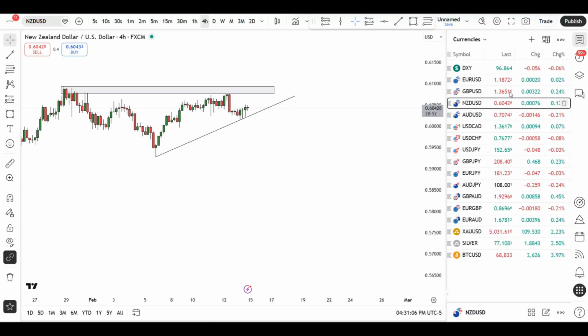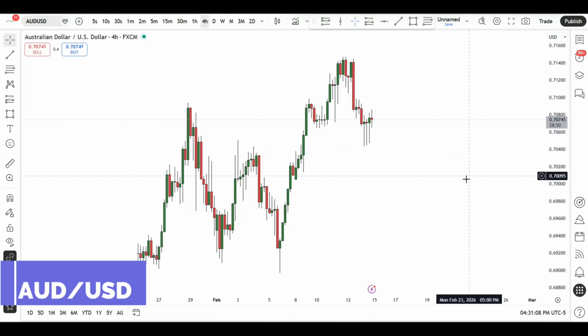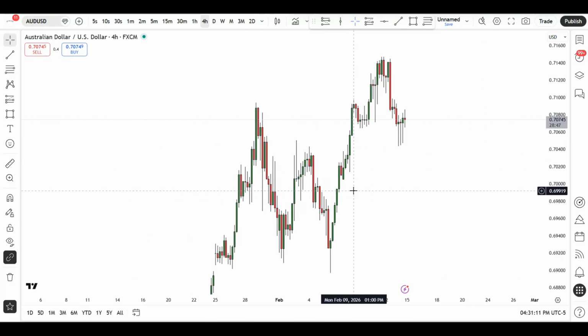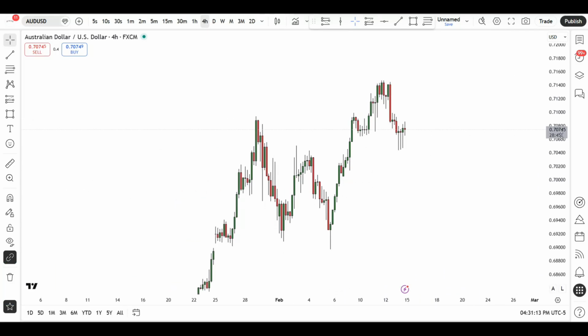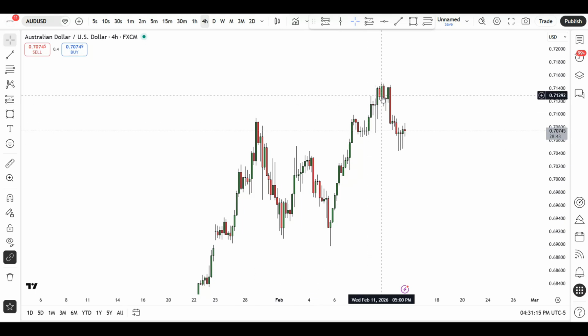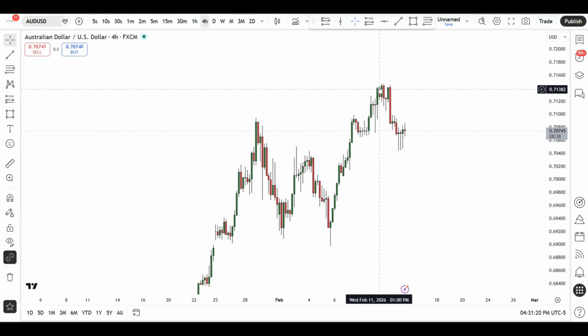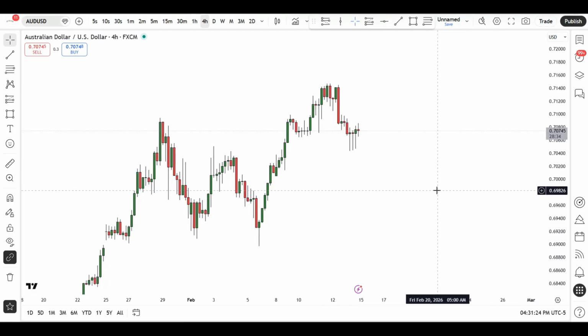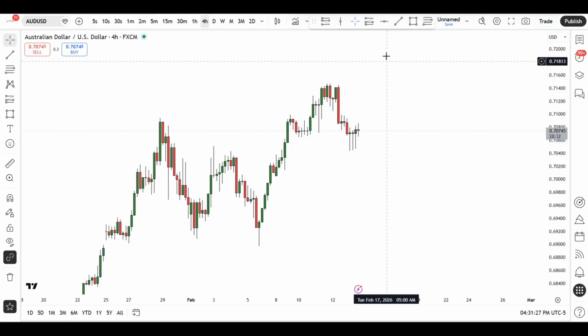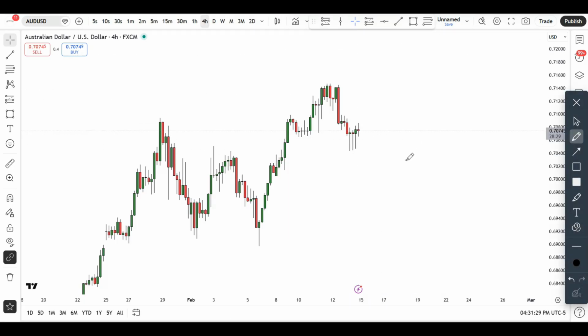Next up is going to be Australian dollar, US dollar. Now, for Australian dollar, US dollar, very similar to the case of New Zealand dollar, US dollar. However, like I told you guys last week, the Aussie continues to be the stronger one. You can see in this case, we have taken out the previous swing high. The market's made a new high, but right now we're getting some form of a pullback. Who knows, are we going to turn around from here to continue to the upside? It's very possible. Or will the market find a way to give us a dip into this particular demand zone area that we have here, that led to the break of this level? Now, that's just open for interpretation.